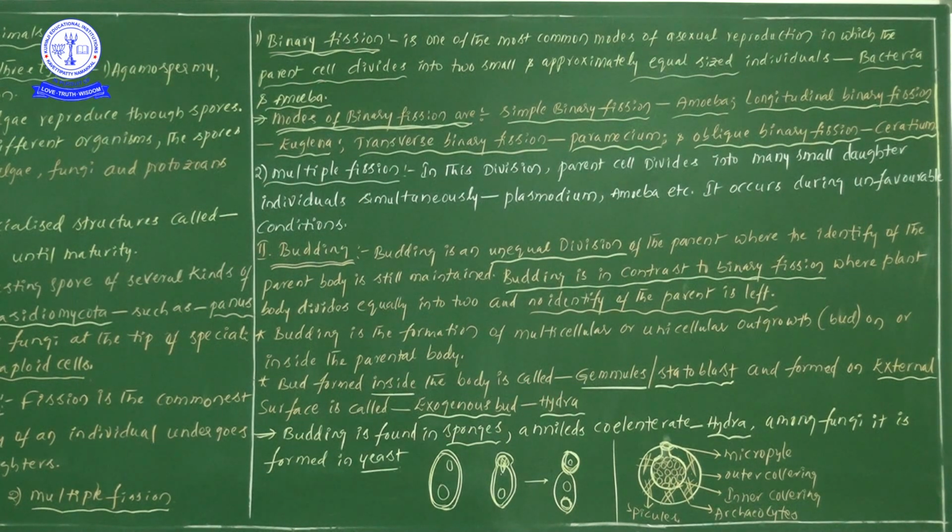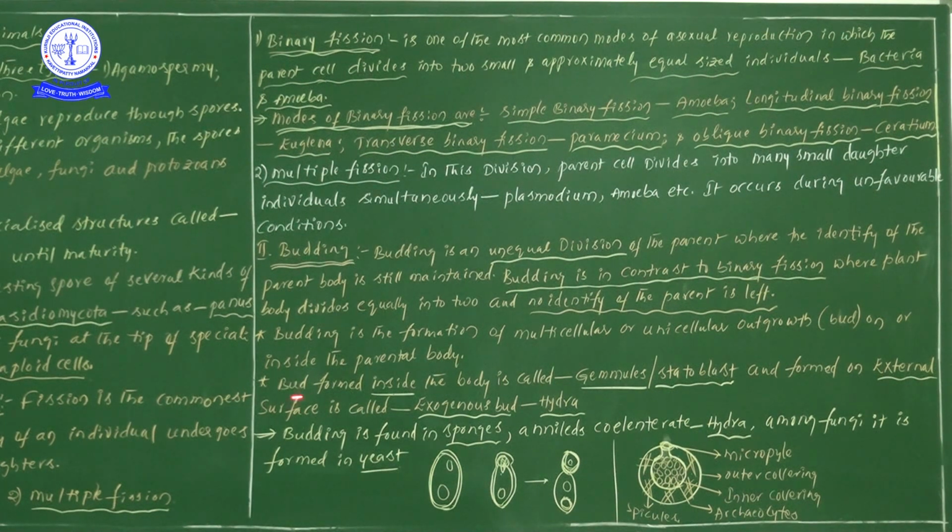Suppose the bud is formed within the parental body, that kind of example we can take as gemmules or statoblast. Suppose the bud is formed inside the parental body, best examples are gemmules or statoblast. And if it is formed on the external surface of the body, the exogenous bud, best example is hydra.